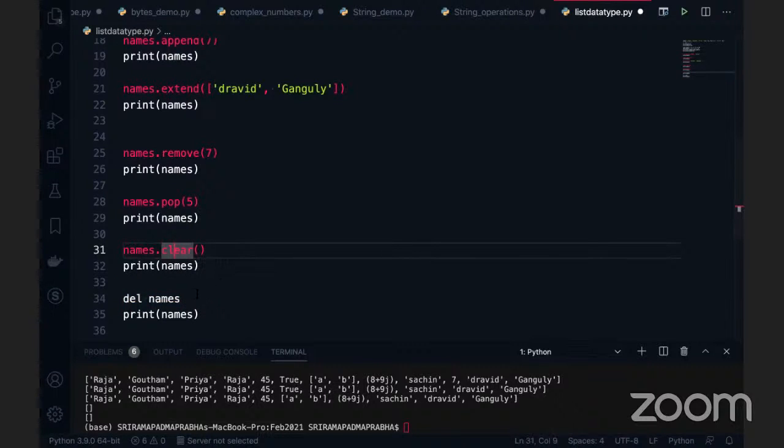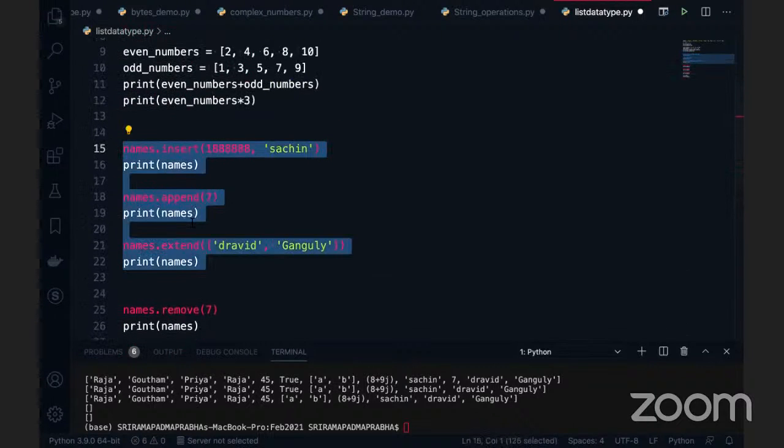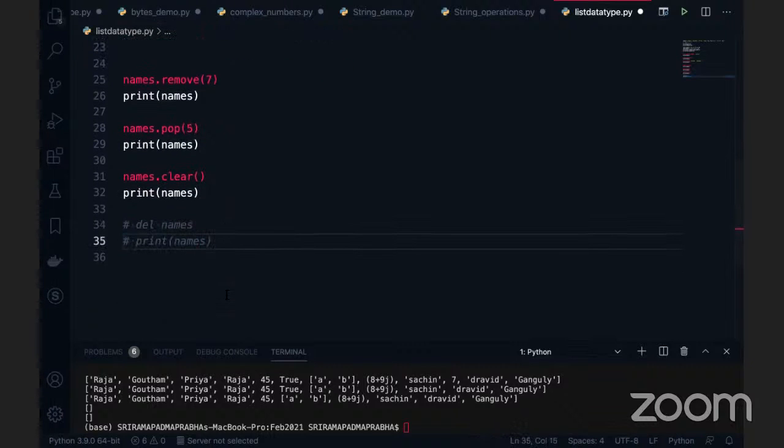But if you want to delete the entire list, you can use the del command. So these are the insertion operations on the list. These are the deletion operations on the list. And this is completely deleting the list. I'm just keeping on to the comment section.